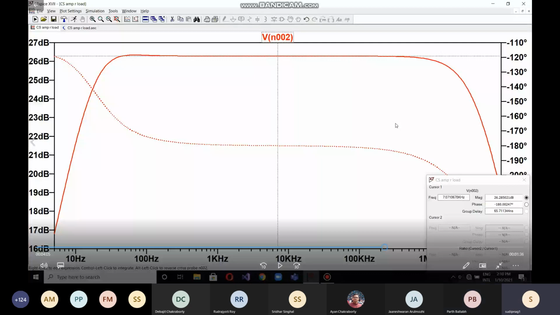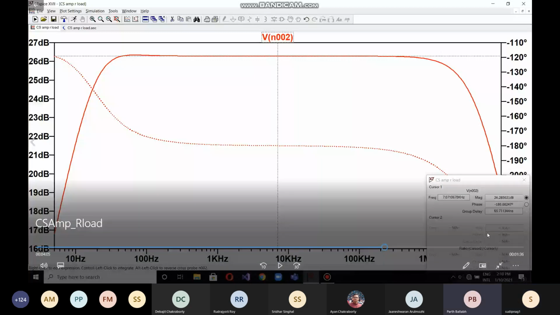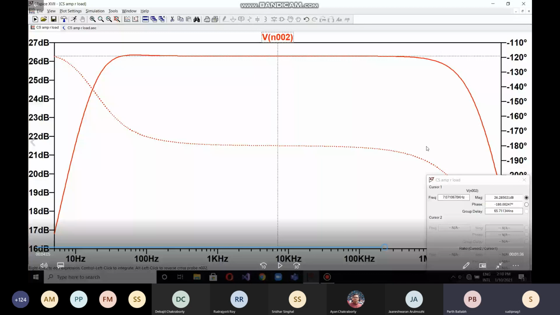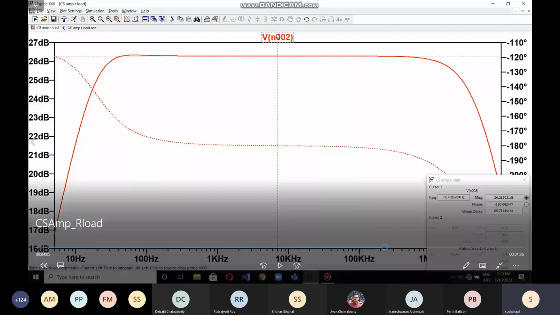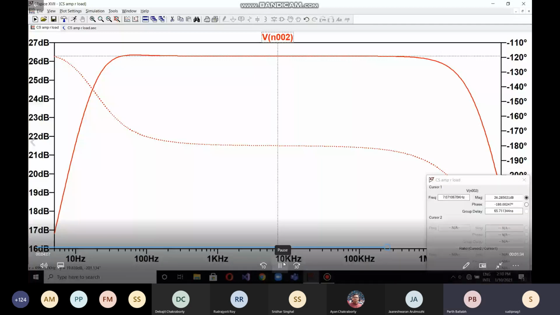Okay. And how are you getting this lower right side window? Just tell the shortcut key also. Just click on that. You can see V and N002 in the bracket. If you right click on that, you will get that window. So you have to right click on this kind of caption, and then it will automatically come out, because this is VN002, which is the same as this. By this window, I'll try to check the 3 dB frequency for this circuit.